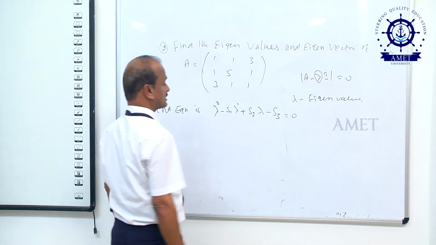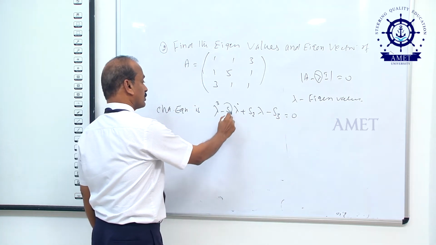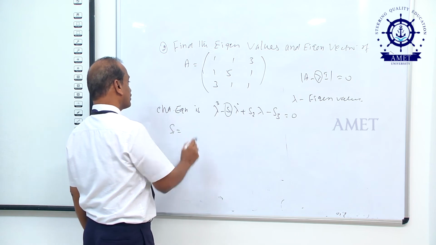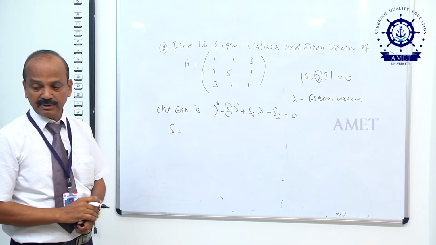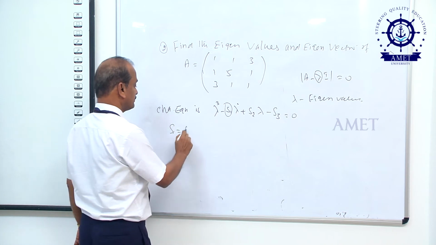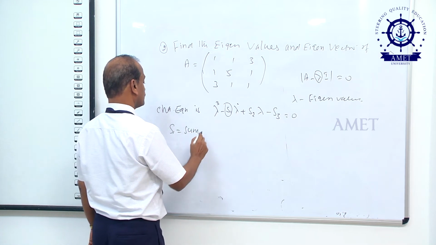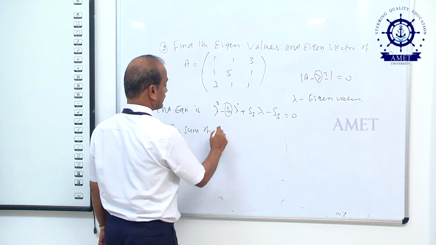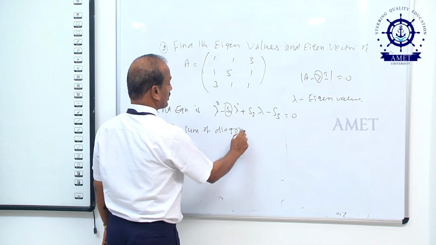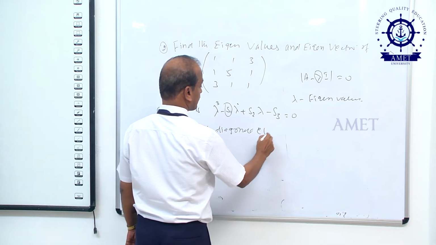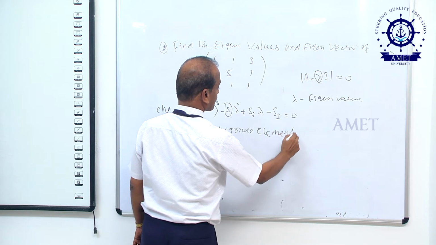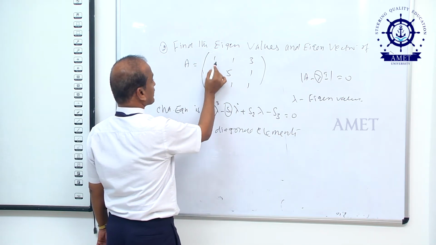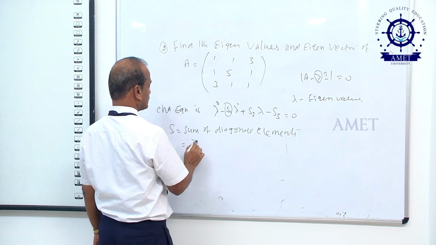This is the characteristic equation. What is S1? S1 is nothing but the sum of the leading diagonal elements. The sum of the diagonal elements means 1 plus 5 plus 1, that is equal to 7.